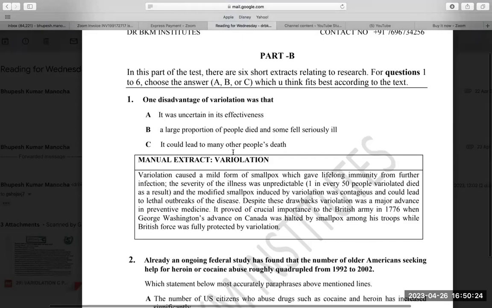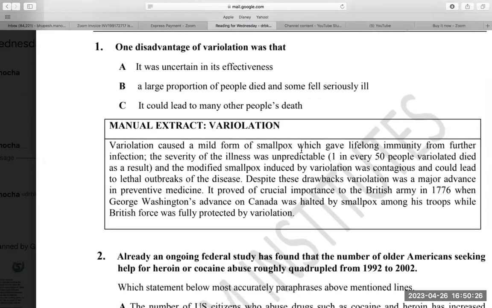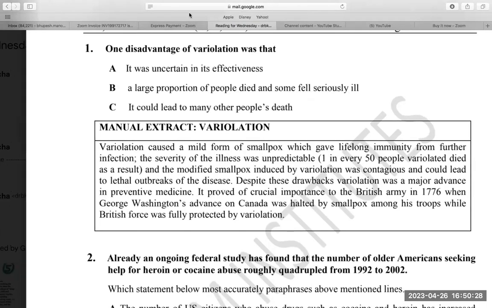Variolation caused a mild form of smallpox. Well, it is causing a disease, which is also kind of a negative thing, but it is a mild form of smallpox which gave lifelong immunity from further infection. So that is a positive thing: after having a mild form of smallpox, you get protected from it.